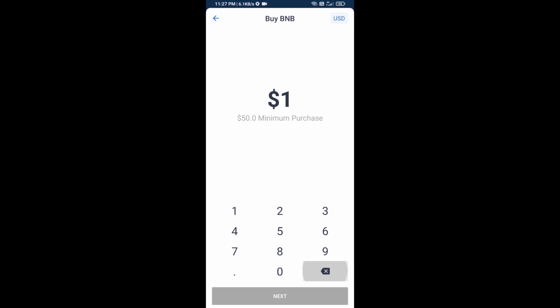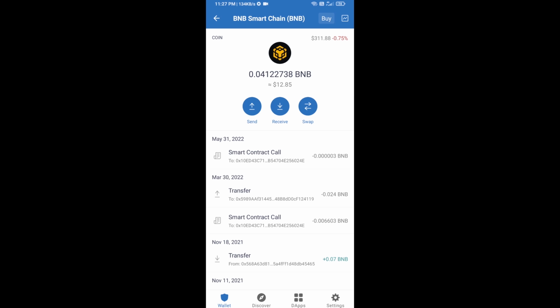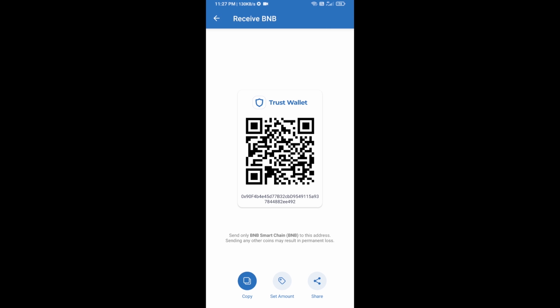and here you can purchase a minimum of $50 of BNB. Or you can receive BNB Smart Chain using a contract address. Open BNB Smart Chain. Click on receive. Here you can receive BNB Smart Chain using a contract address or QR code.